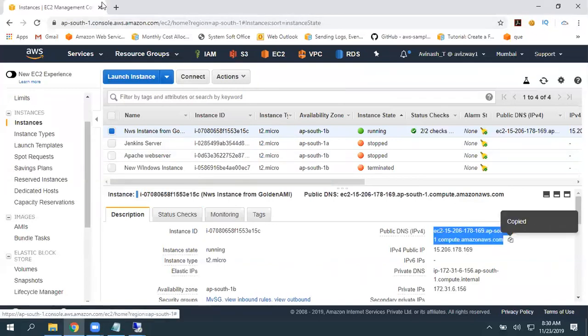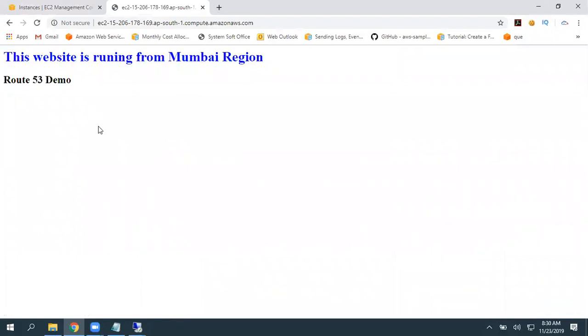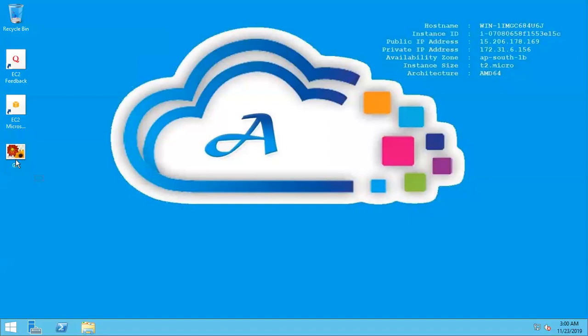I've not installed anything, I just got connected and I'm able to get that web page, and I got my custom wallpaper and all, and I have all my copied data. Everything is there. Okay, so this is a golden AMI or custom image option.